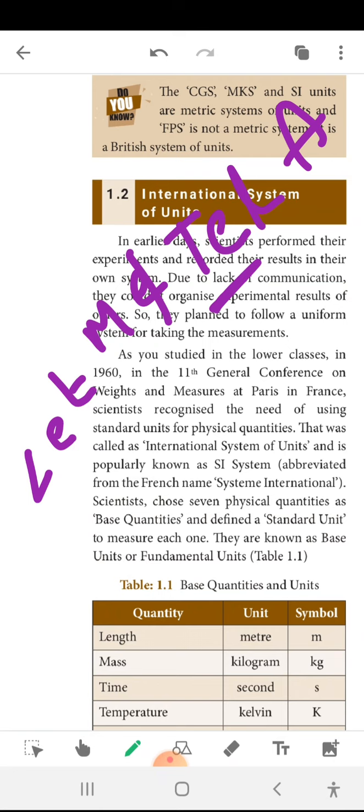Each one has a unit. Length is measured in meter, electric current in ampere, time in second, mass in kg, temperature in Kelvin, luminous intensity in candela, amount of substance in mole. So these are all the measurement units, and their symbols are m, electric current ampere A, time second s, mass kg, temperature Kelvin K, luminous intensity candela cd, and amount of substance mole mol. Okay, let me see the next page.